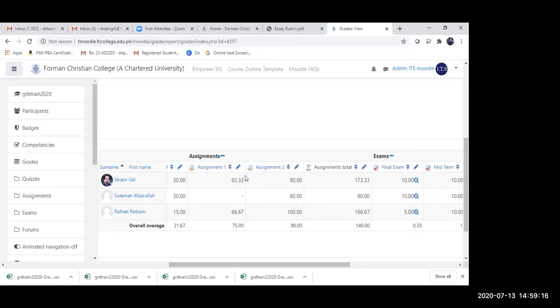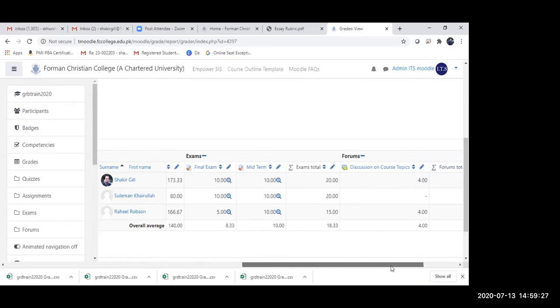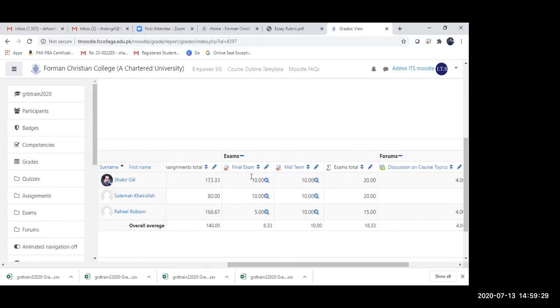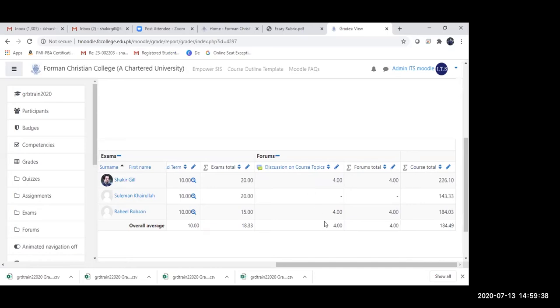Similar is the case with the assignments. These are marked out of 100. I have left this assignment for Suleiman on purpose, and I'm going to show you why. Then these are exams, final exam and midterm exams. These have already been graded. And these are the discussion on course topics over here. So this is the forum totals, how much a particular student has scored in the forum. Again, I have left Suleiman Khairullah. I'm going to show you how to actually grade them, so that is why I have left this particular section.